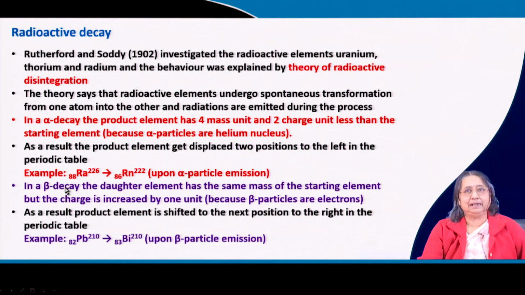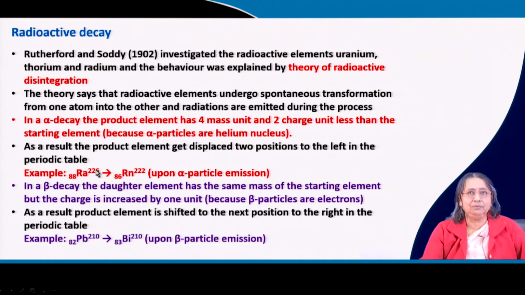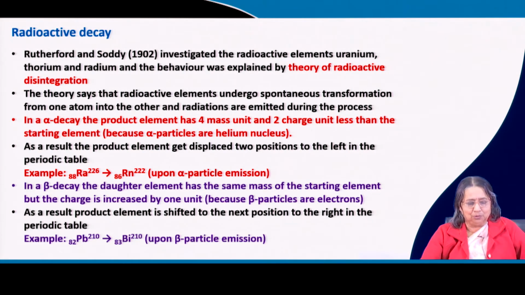In beta decay, when some nucleus radiates a beta particle, what will be the position of the daughter element? Here it is written product element, here it is written daughter element. In beta decay, the daughter element has the same mass as the starting element, because the electron has no mass, but the charge is increased by 1 unit. 1 negative charge less means 1 positive charge more, right.